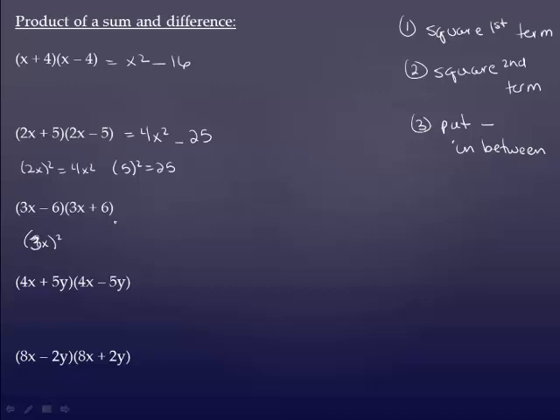3x squared is 9x squared, so I get 9x squared, and then 6 squared is 36. 4x squared is going to give me 16x squared. 5y squared is 25y squared. 8x squared is 64. And 2 squared is 4. So as you can see, that saves a lot of time if you learn the pattern. Plus, when we get to factoring, knowing these patterns will be very helpful.